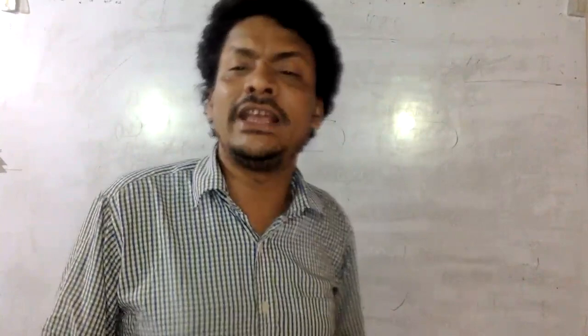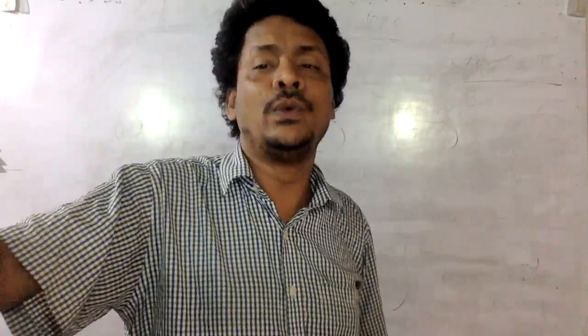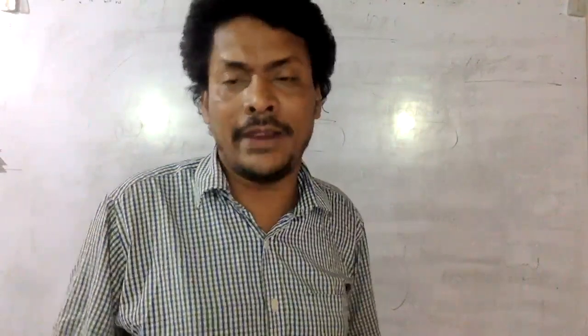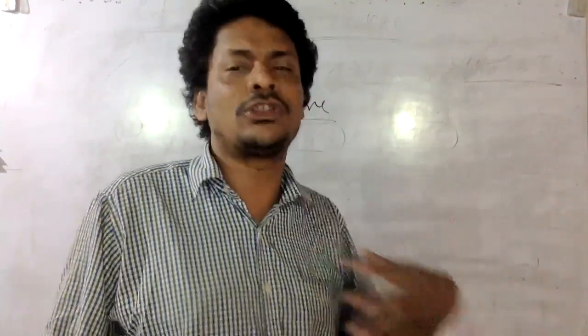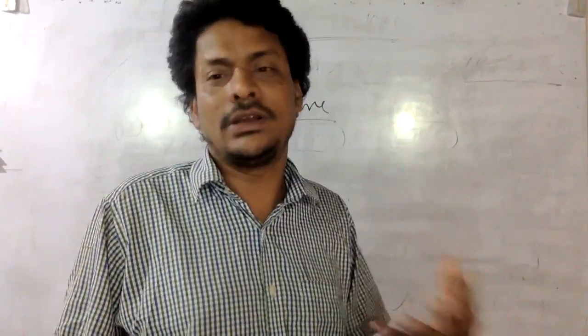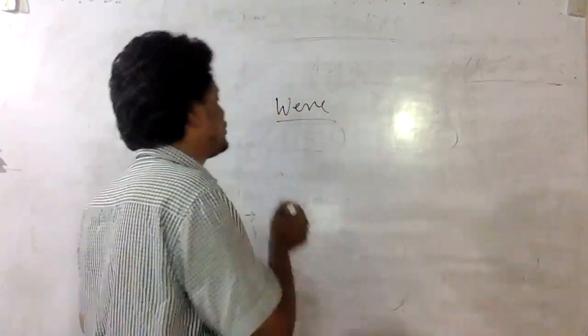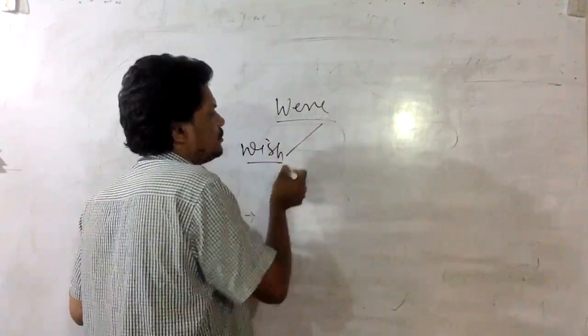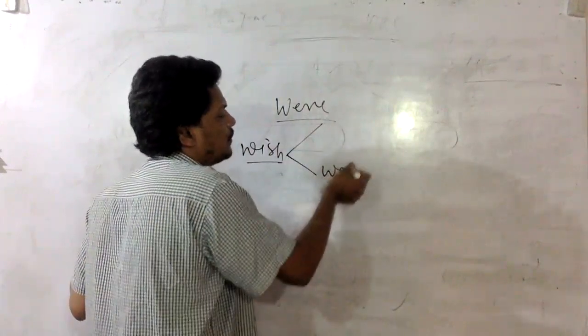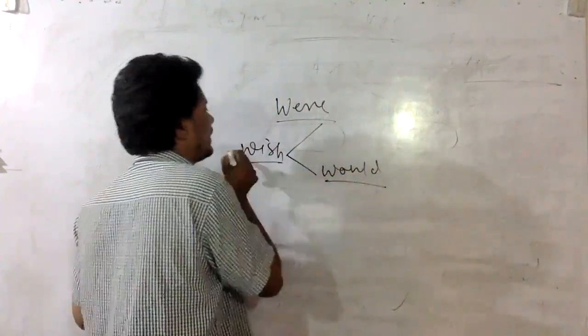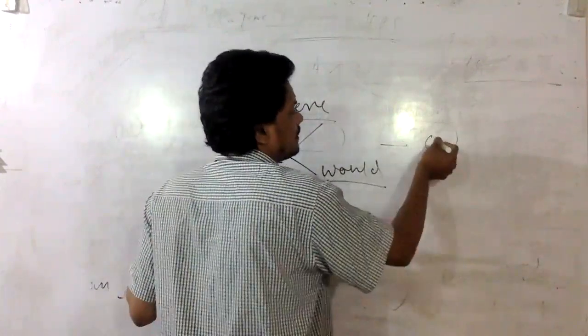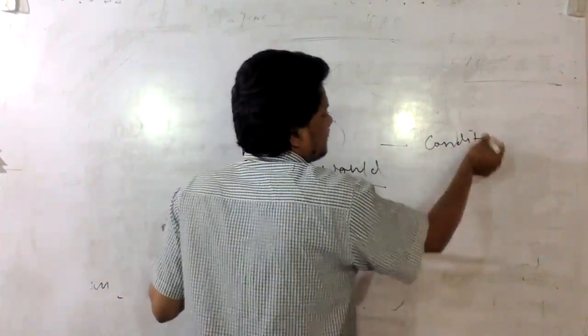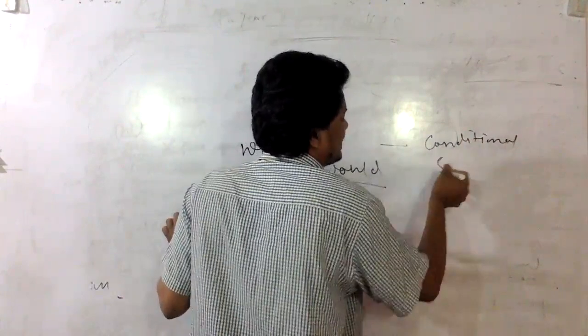Somebody is wishing: "If I were you, I would not dye my hair blue," right? That is the wish. And whenever we are using a wish, either we use "were" or we use "would" in a conditional sentence.